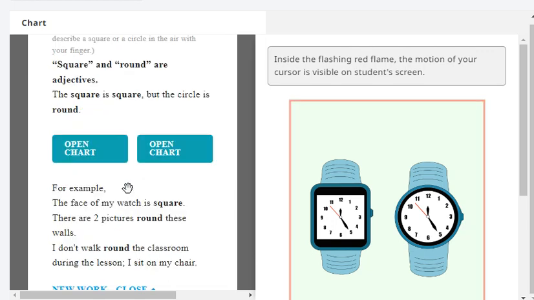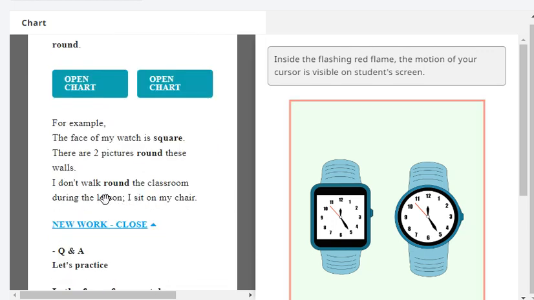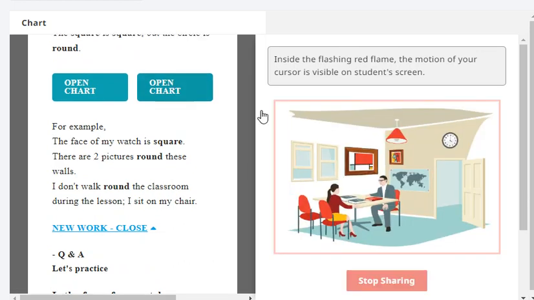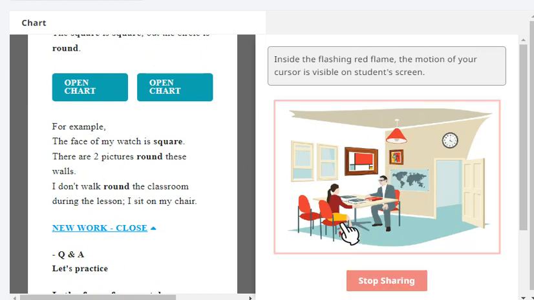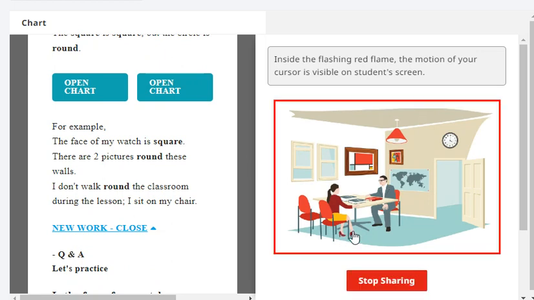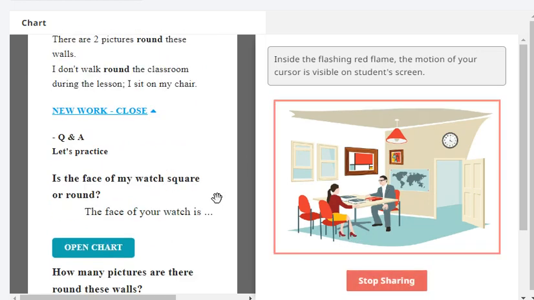For example, the face of this watch is square. Another example: there are two pictures round this classroom. She doesn't walk around the classroom during the lesson. She sits on her chair.